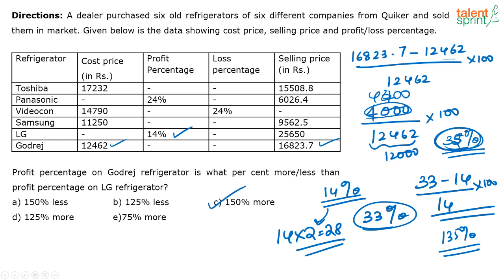Okay, since if you look at the options, there are no options which are greater than 135, and by reducing and approximating, we have got 135. So logically, by going with the options, it has to be 150% more. Yes, because at times you would not get so much time to do these calculations if you take the exact values. So that's why I approximated. Okay, so you can actually take this as 4,400 divided by 12,400. Even closer values you will get. So if you solve this, you will get the answer. The correct answer for this is option C, 150% more.